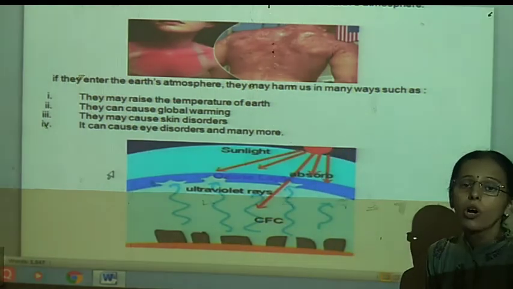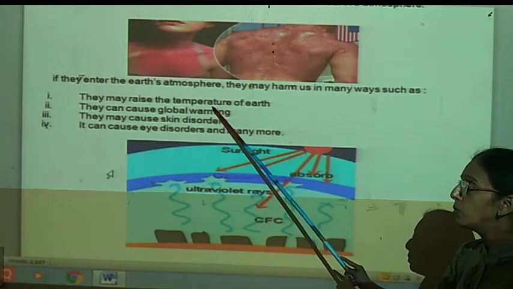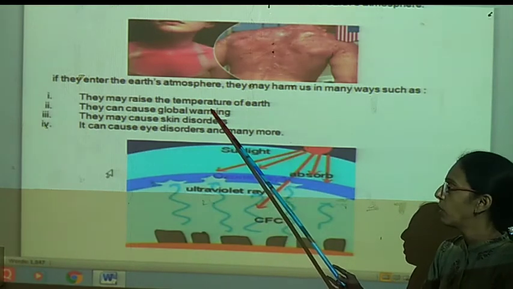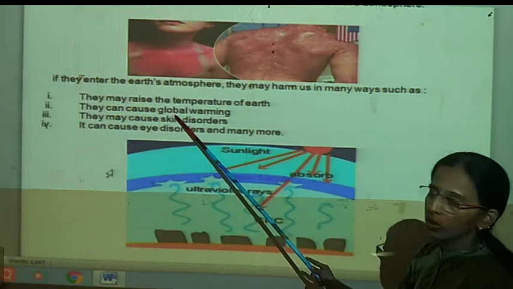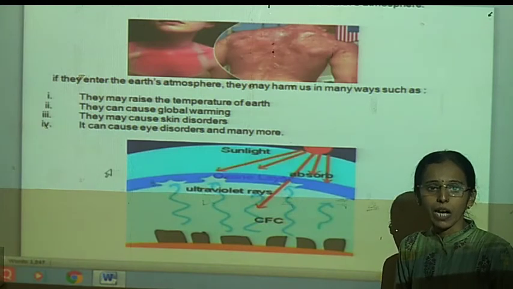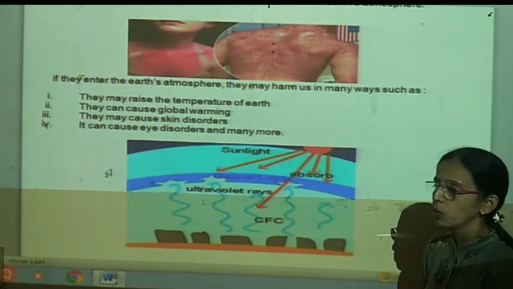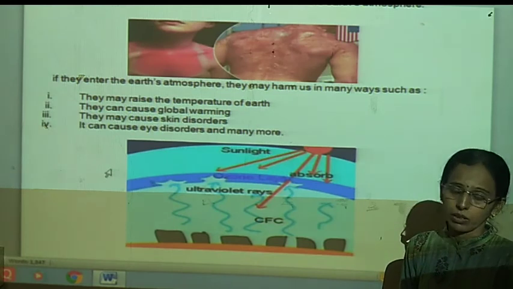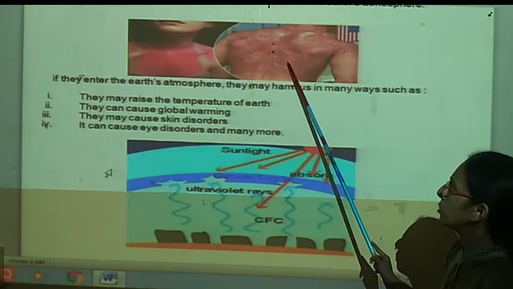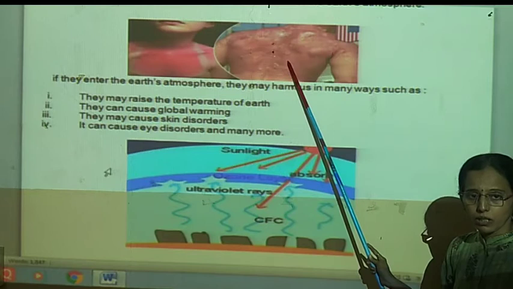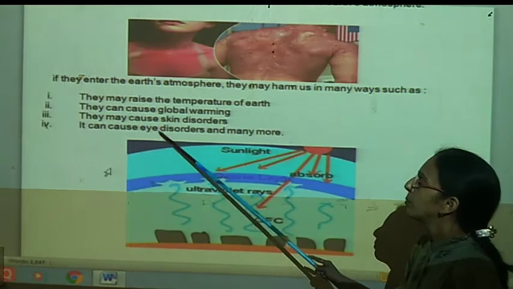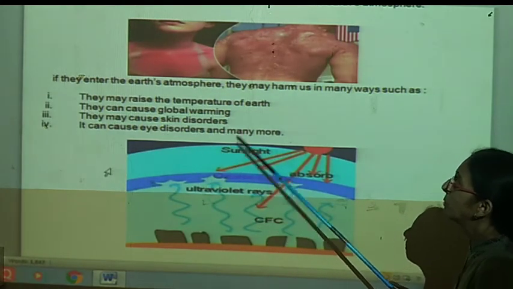What are the effects of ozone depletion? When such rays come directly on the earth's surface, the temperature of the earth increases. It causes global warming, and you know what the effects of global warming are. Day by day the ice caps started melting, and much more of the earth's surface is going into the water. They may also cause skin disorders. When UV rays directly fall on the skin surface, skin cancer patients are increasing. It may cause eye disorders and many more.